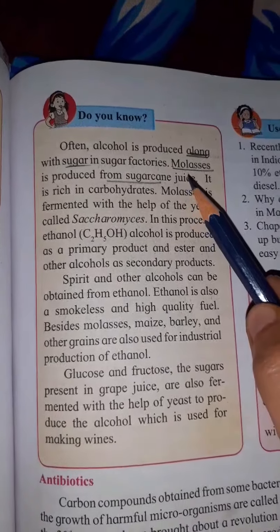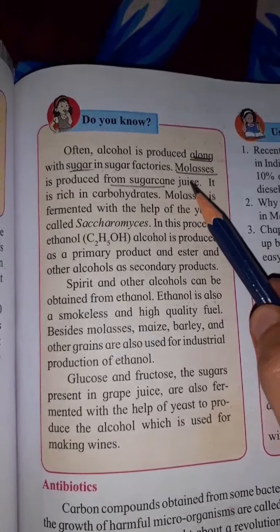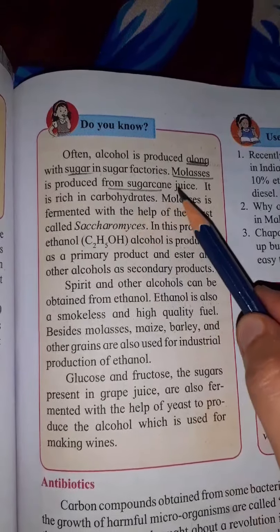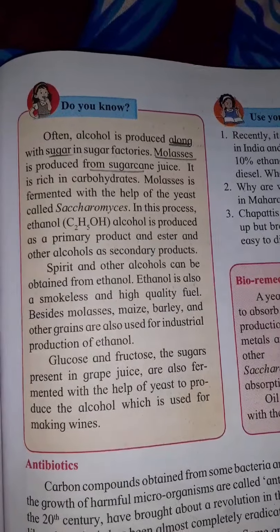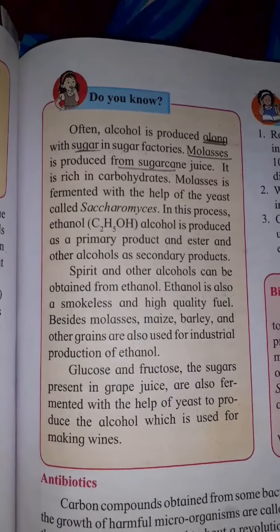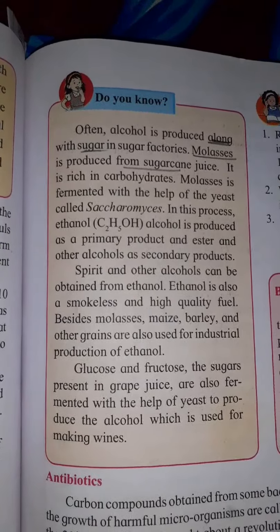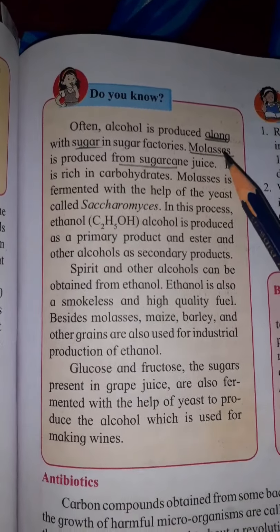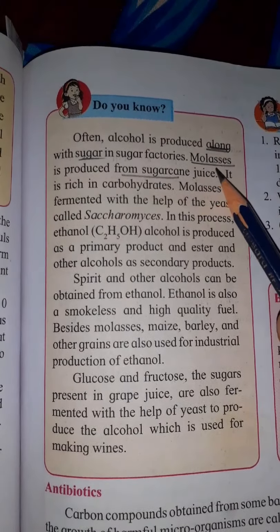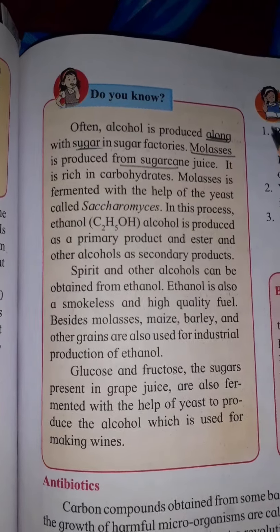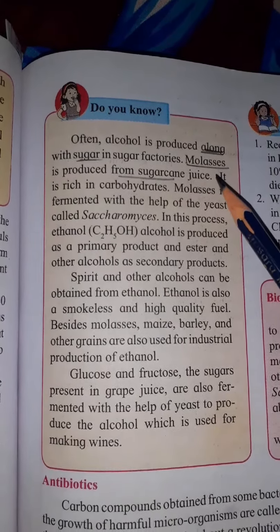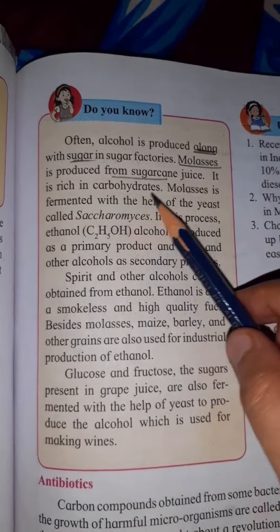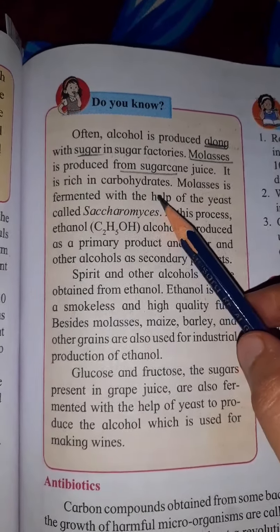What happens is there is something called molasses, which is produced from sugarcane juice. After extracting sugarcane juice, that juice is used for making sugar. In that process, there is an intermediate product called molasses, which is also nutritional. It has a nutritional value, and this molasses is very rich in carbohydrate. It has lots of carbohydrate.